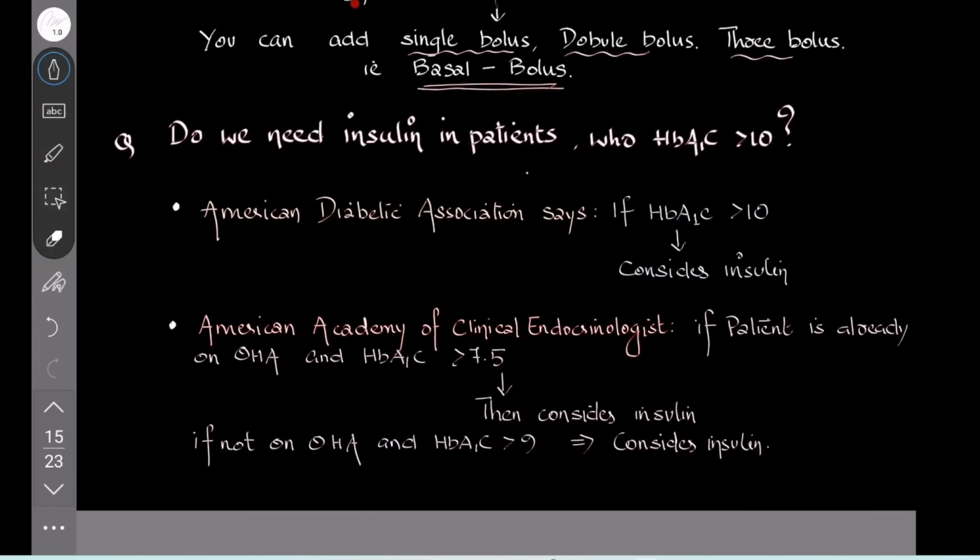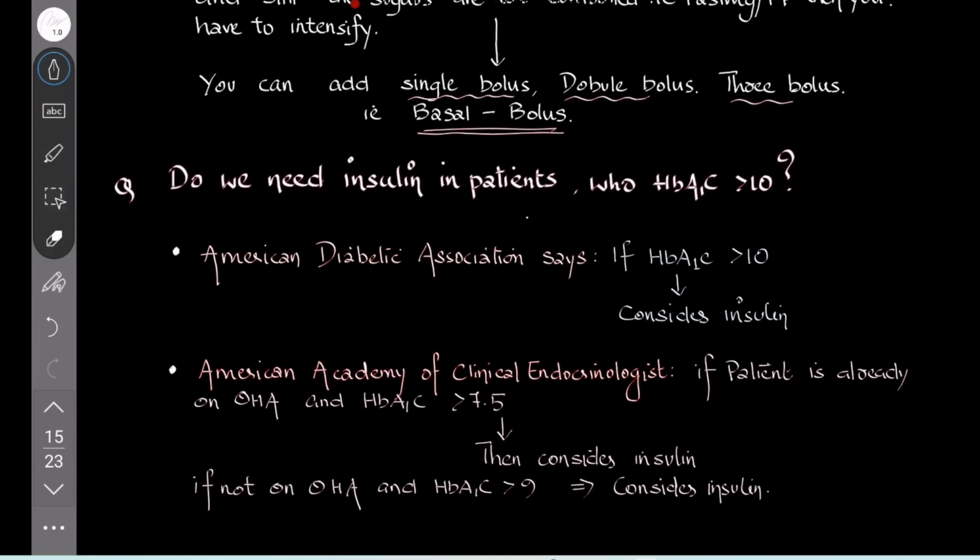A question is, do we need insulin in a patient who has HbA1c more than 10? To be frank, the American Diabetes Association says that if HbA1c is more than 10, consider insulin. The American Association of Clinical Endocrinologists says that if the patient is already on OHA and HbA1c is more than 10.5, then consider insulin. If not on OHA, then HbA1c more than 9, you consider insulin.